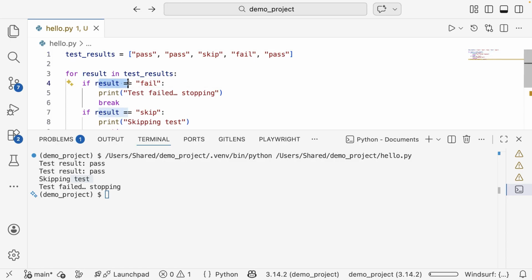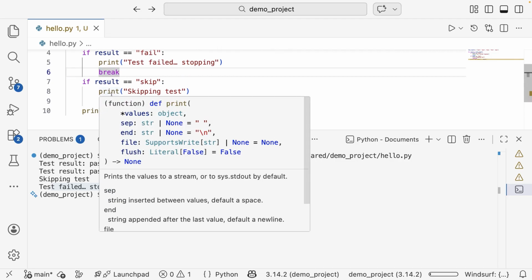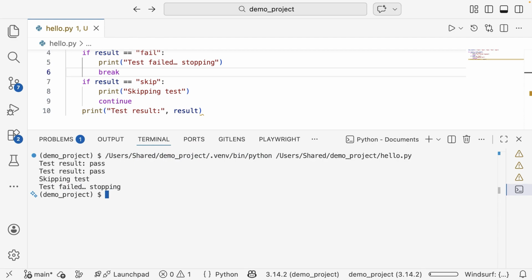So here the if condition is true, and it's going to print test failed and stopping, and immediately sees the break statement here, and it's not going to execute the loop again. It's going to completely break out of this loop, and the program stops. So that's how you can see that it skips the test, and it also does the break, all in the same code. So this kind of control is extremely useful in real QA or any development automation logic.